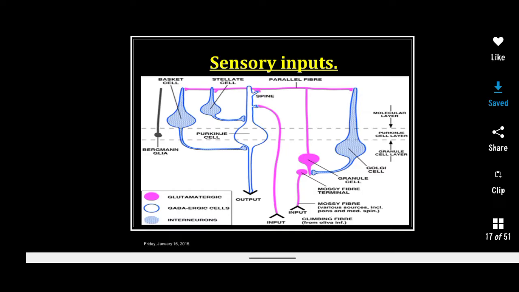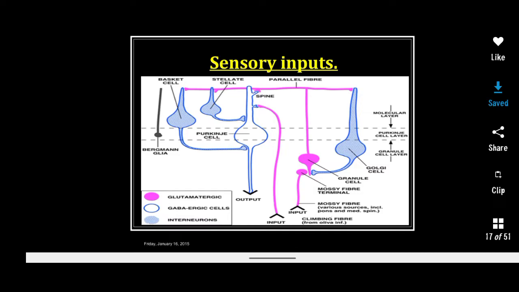So the stimulation of the basket cell produces inhibition of Purkinje cells, and however the basket cell and Purkinje cells are excited by some excitatory input, and this arrangement is called feed forward inhibition and helps to limit the duration of the excitation produced by any given afferent impulse. So there are three types of inhibition in CNS.